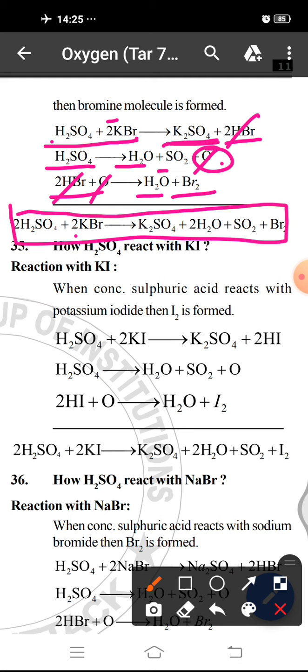That means when bromide salts are taken, it never gives HBr; the HBr again oxidizes to form bromine. The same case happens in the case of KI, the iodide salt.